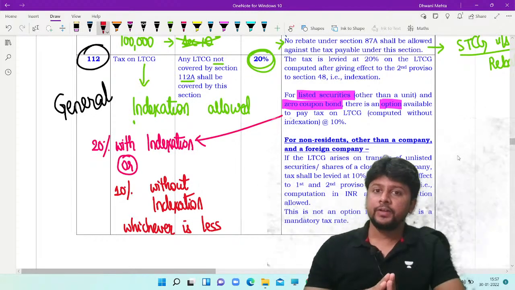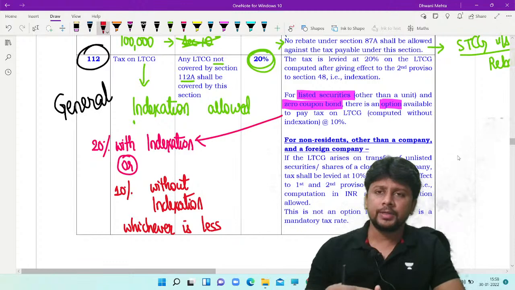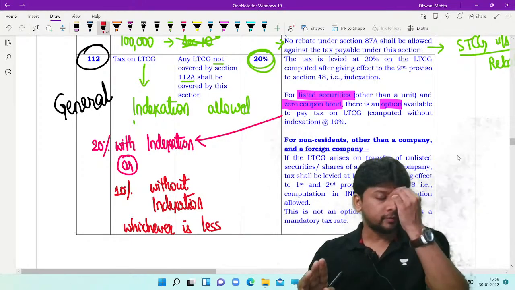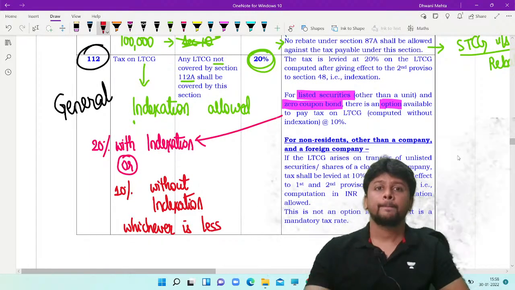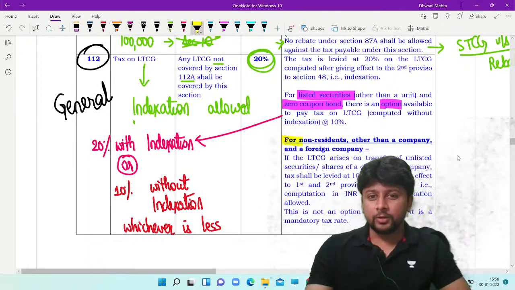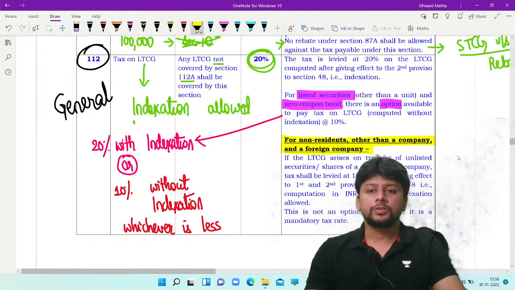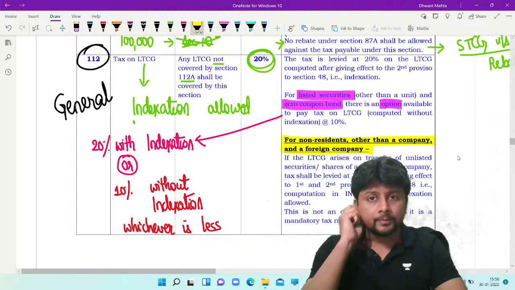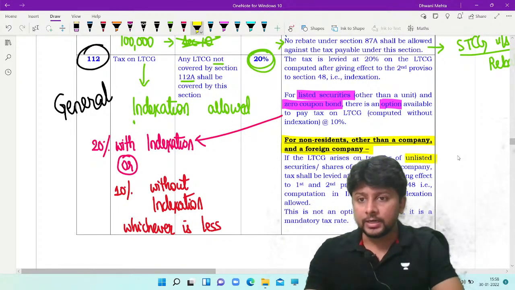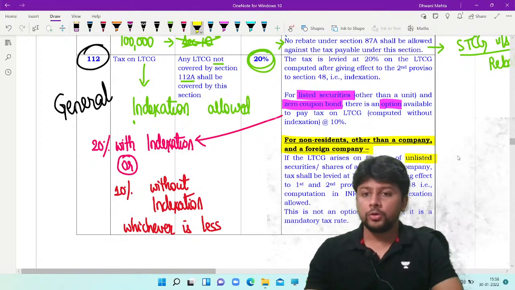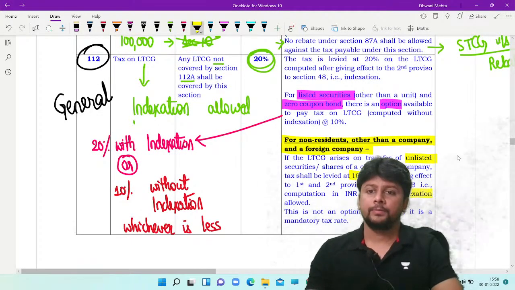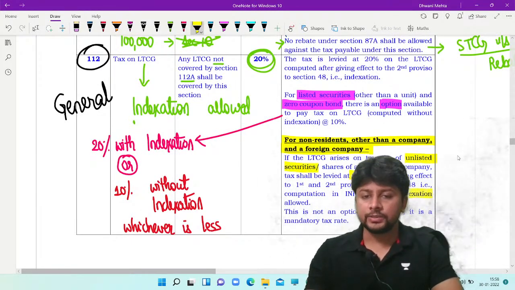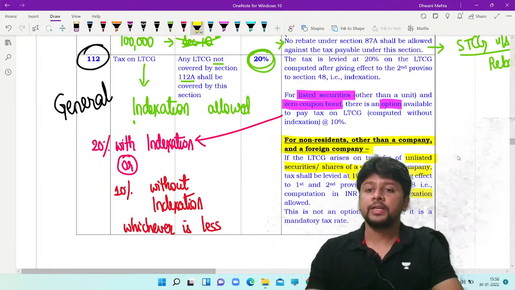So if it is unlisted securities, property, jewelry, there is no such option of 10% without indexation. The rate of 20% with indexation will apply. Specifically to encourage non-residents, a separate clause is introduced. If you are a non-resident, then even if it is unlisted, no indexation is allowed, mandatory, pay tax at 10%. In case of unlisted securities or shares of a closely held company.